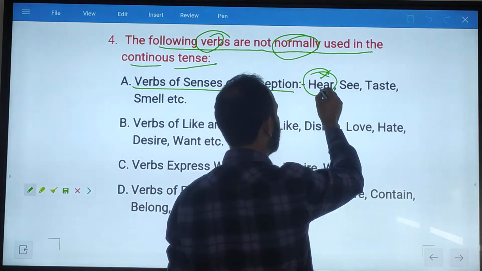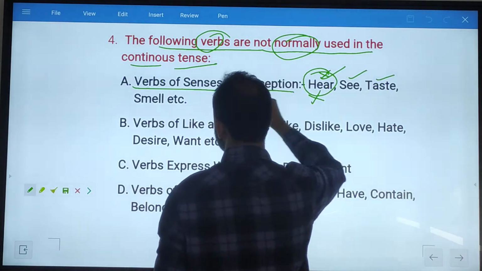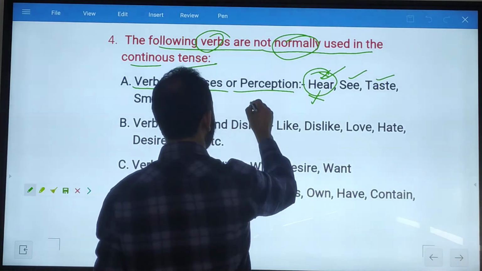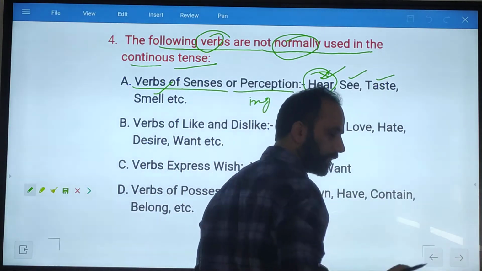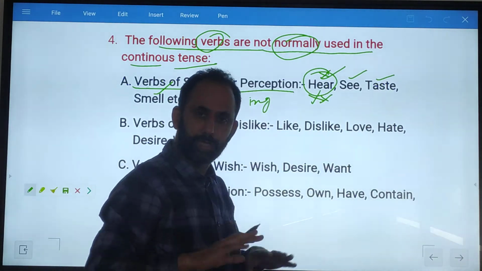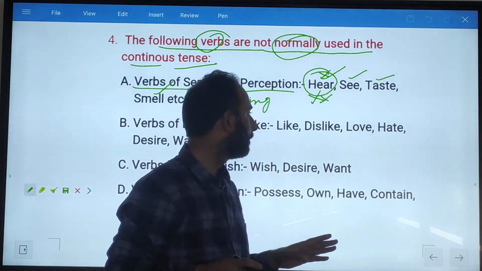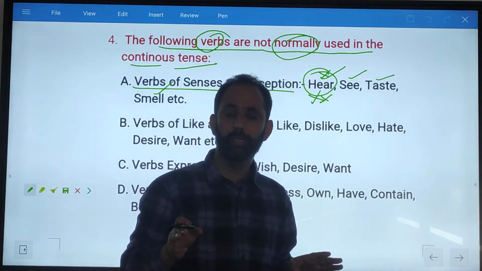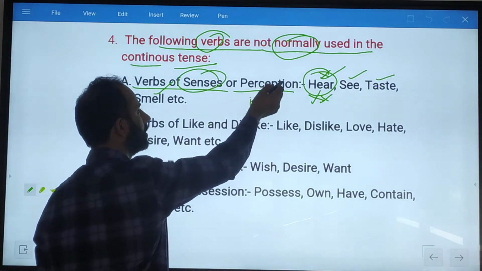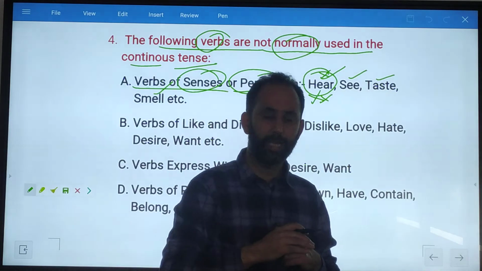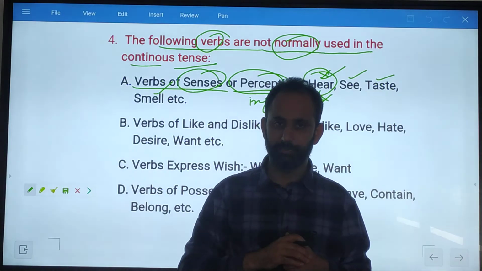For example, we cannot write hearing. We have to write hear, see, taste, smell. Not ing. I am hearing, incorrect. I am seeing, incorrect. For example, I am seeing towards you, incorrect. I am hearing you, incorrect. This ice cream is tasting well, incorrect. That is, in short, for these senses or perceptions, we use present indefinite. I hear, I see, it tastes well.